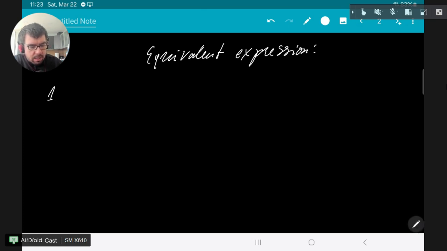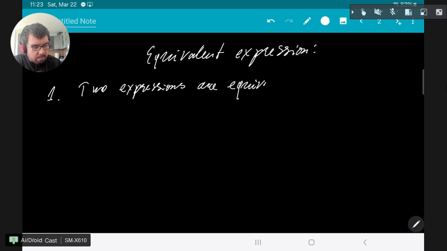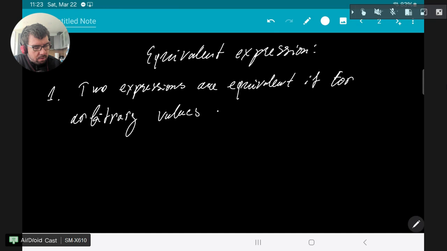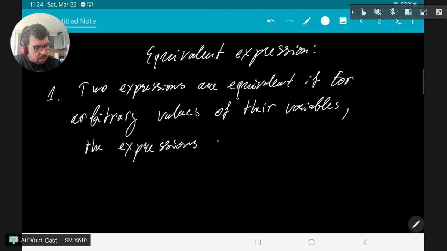So first, what are equivalent expressions? Two expressions are equivalent if for arbitrary values of their variables, the expressions assume the same numerical value.